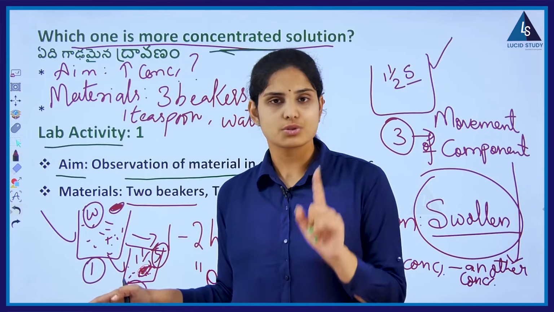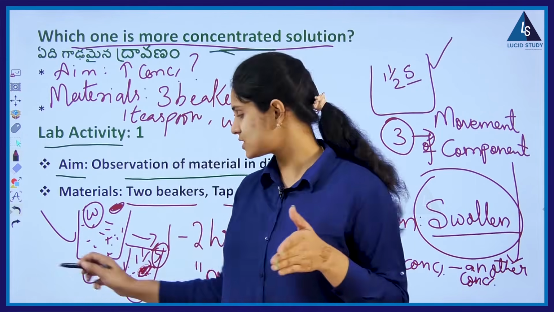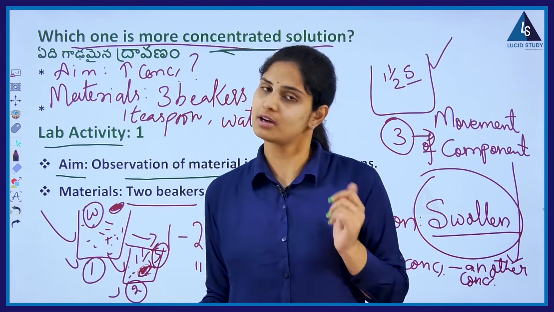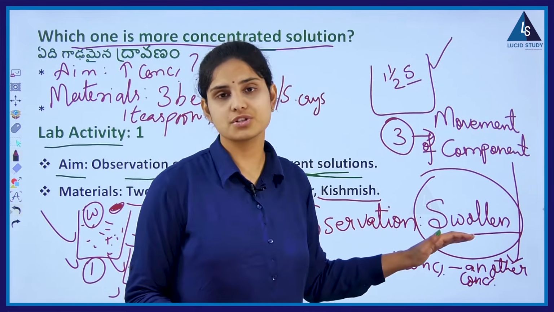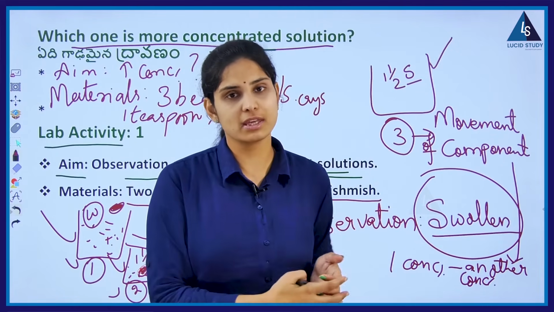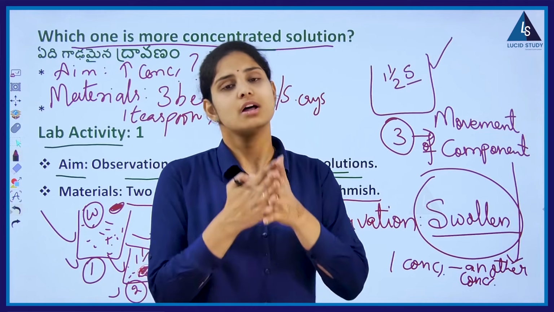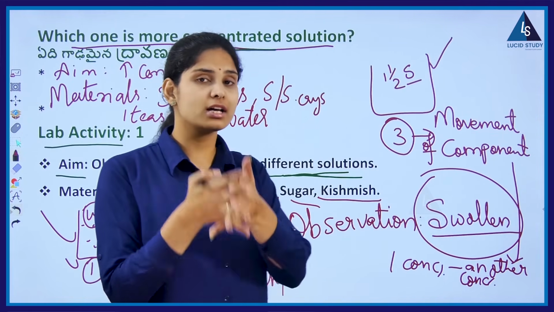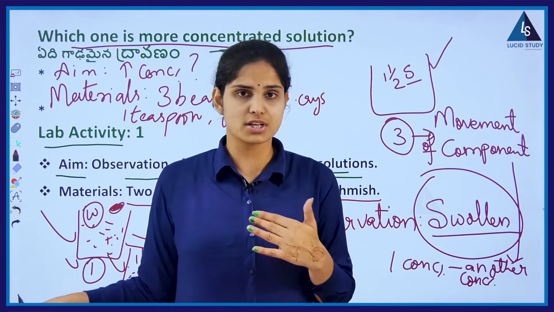Yes or no? So obviously we will find a different image of the kishmish placed in beaker 1 and in beaker number 2. This is because there is some movement of concentration from one level to the other. Who is helping in this? Who is helping this concentration to move? Exactly, our main idea. Keep it in mind, as we thought when we began the activity.